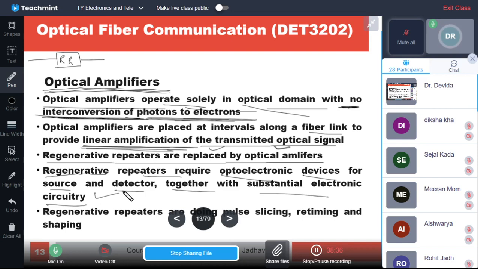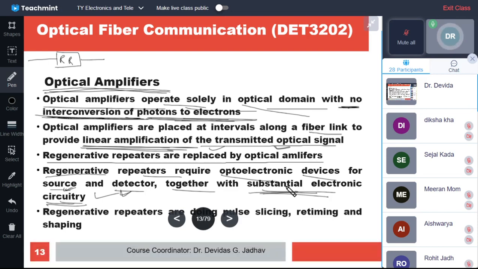For sensing, a detector is required; for converting back into optical, sources are required; and to amplify and equalize, circuitry is required. For source driving and detector driving also, circuitry is required. So substantial electronics is required for a regenerative repeater, and all these sources, detectors and electronic circuitry are avoided now by the optical amplifier, one single unit.